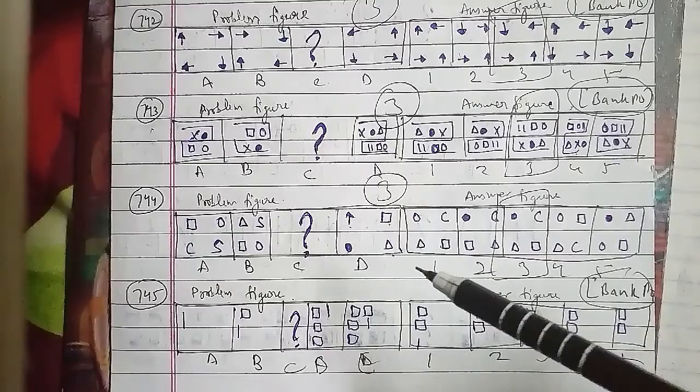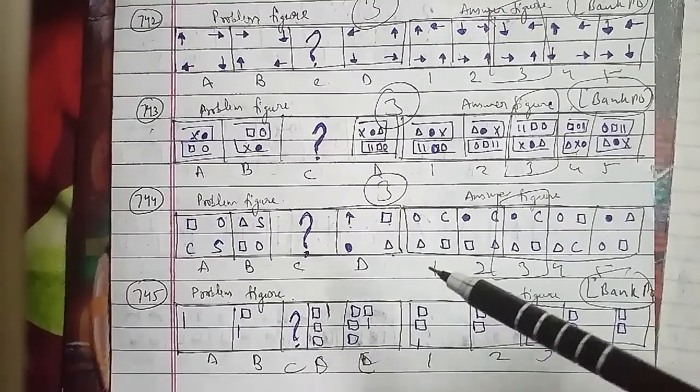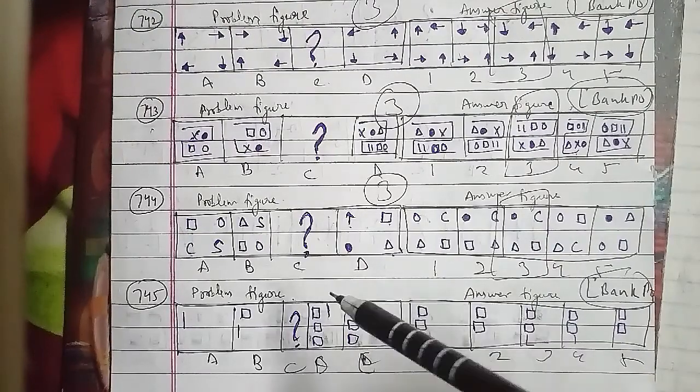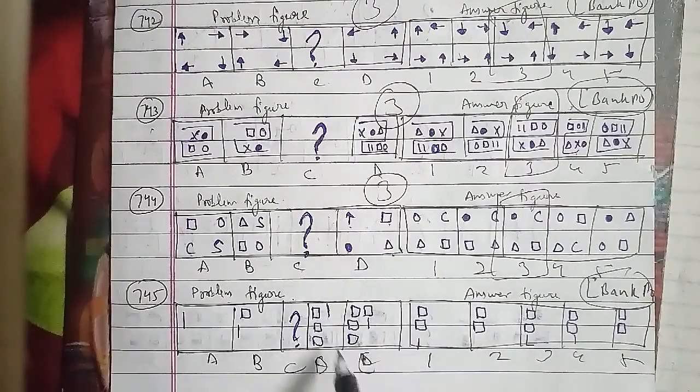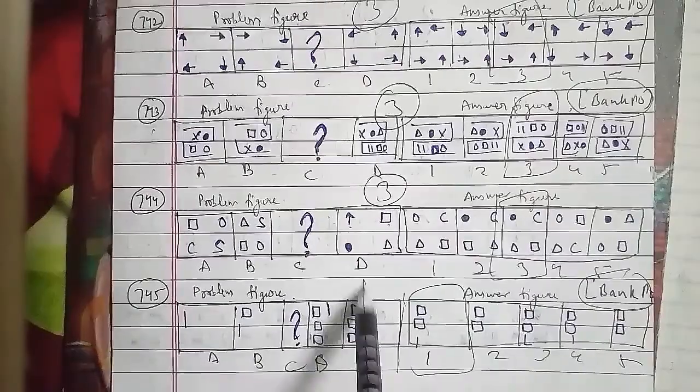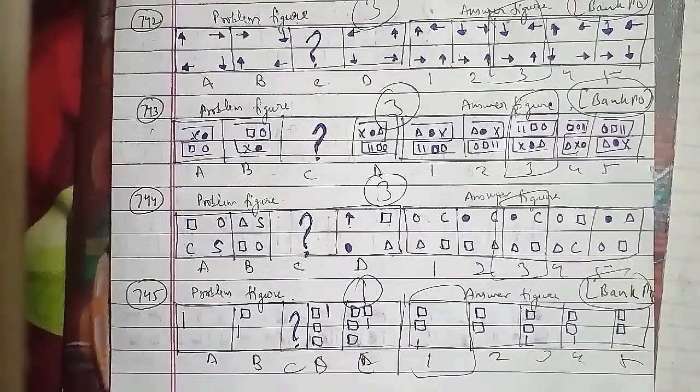Within the same case, we'll go ahead with this. In the same reference, in each step the existing straight line is replaced by a square and an extra straight line is introduced. So we can say that in the place of C, the first figure will be the right answer for this question as well. So let's go ahead with the other question, your 746th question of the session here.